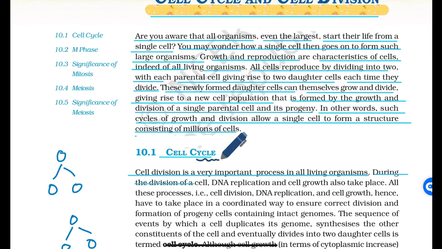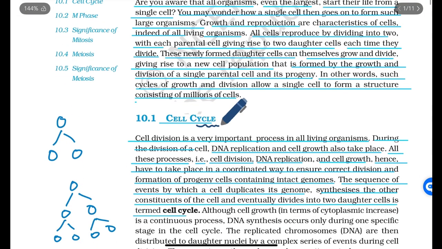During the division of a cell, DNA replication and cell growth also take place. All these processes, that is cell division, DNA replication and cell growth, have to take place in a coordinated way to ensure correct division and formation of progeny cells containing intact genomes. The sequence of events by which a cell duplicates its genome and synthesizes the other constituents of the cell and eventually divides into two daughter cells is termed as cell cycle.